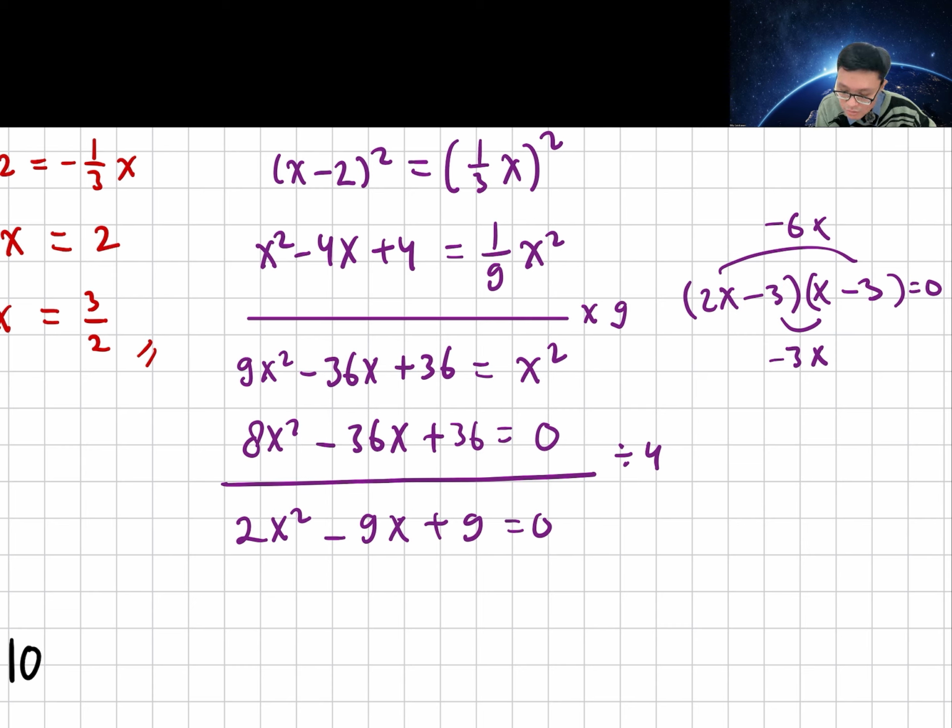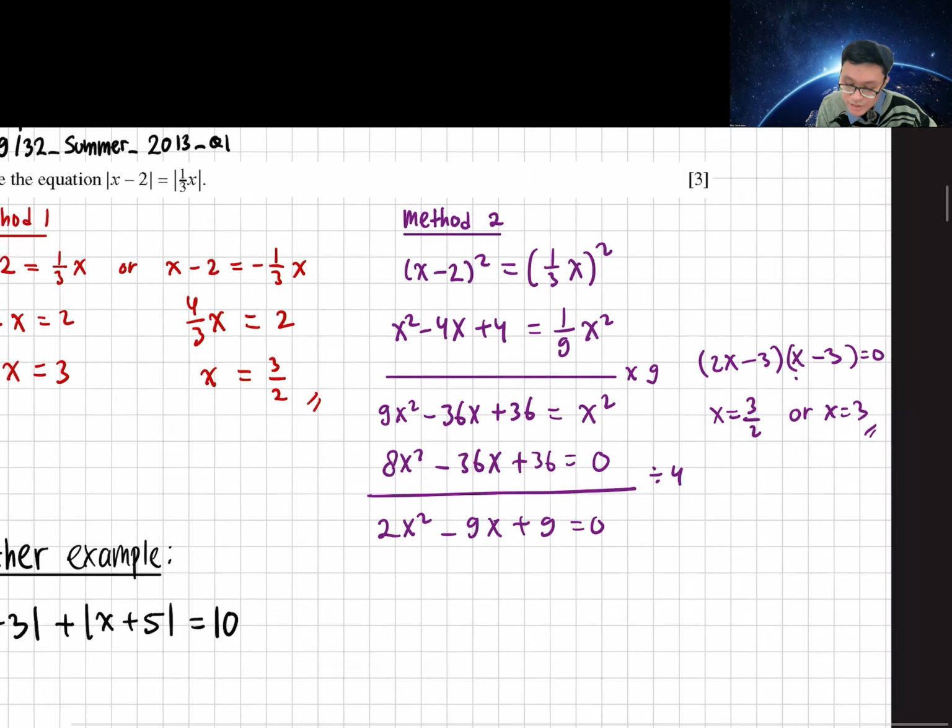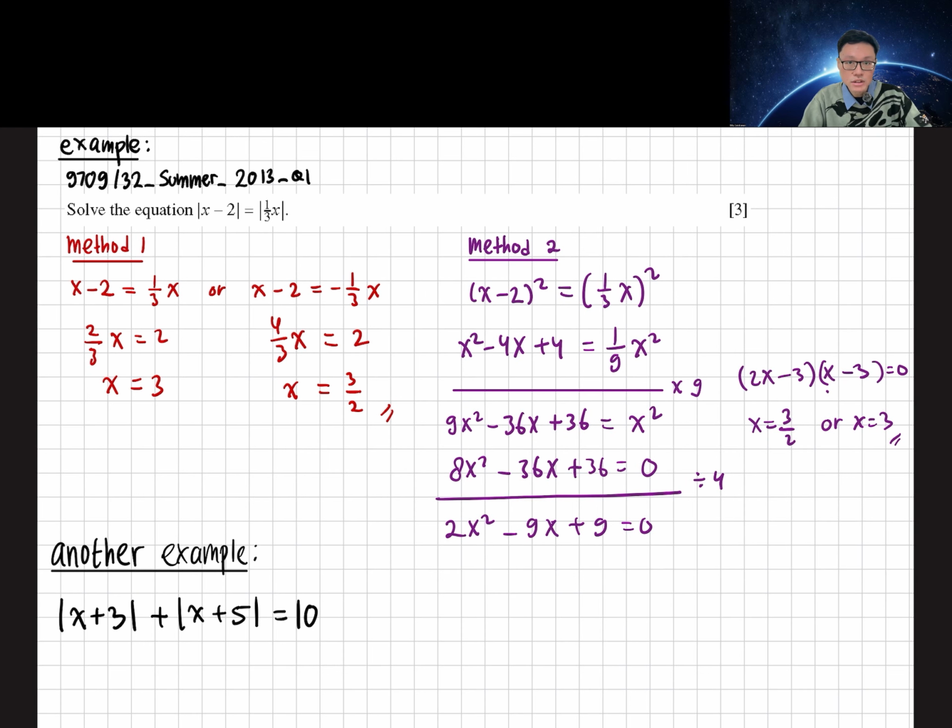So that means we have x equals to 3 over 2, or x equals to 3. And when you graph it, you will get exactly 2 solutions without having any restriction like before. So you can choose method 1 or method 2 or even method 3. You just graph it, but it takes time.